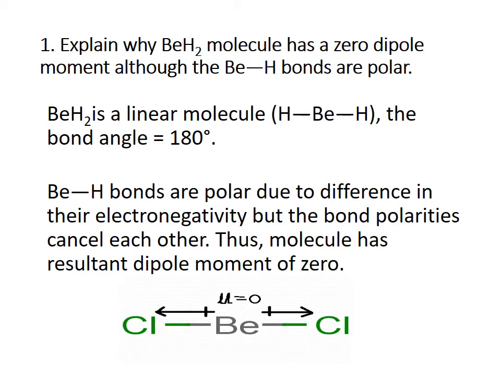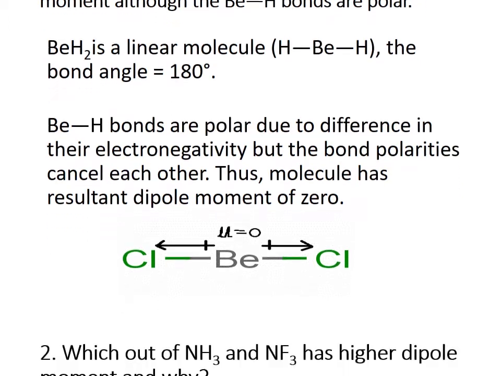In beryllium chloride, beryllium is delta positive and chlorine is delta negative due to the electronegativity difference. So, beryllium chloride produces two dipoles, but the directions are opposite. So, the dipoles will cancel and the net dipole moment of the molecule becomes equal to 0.